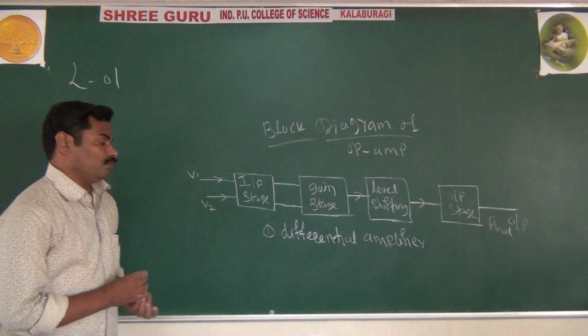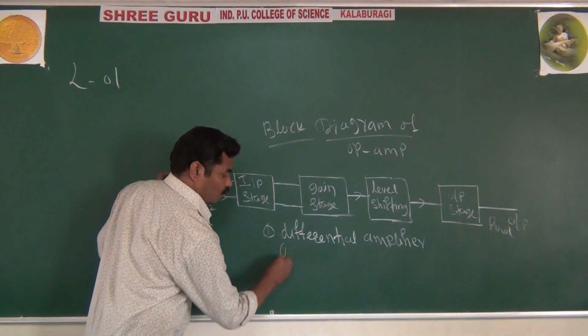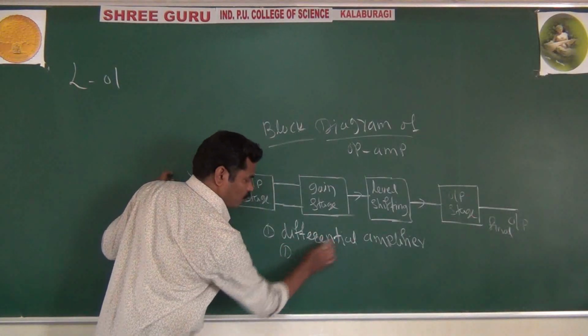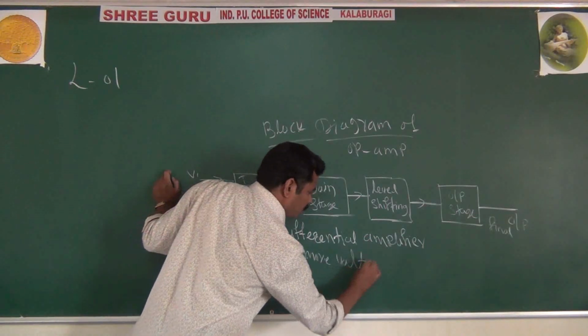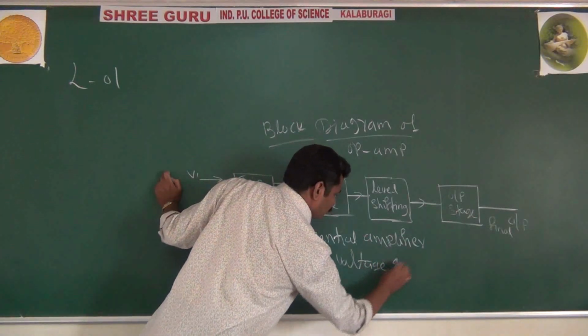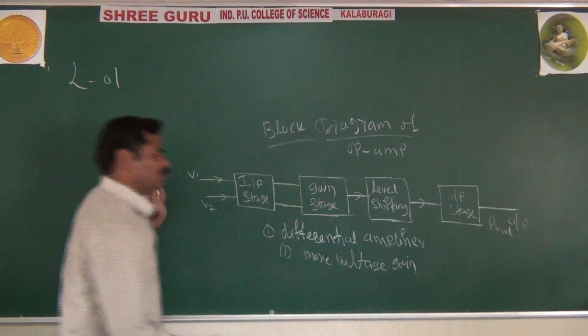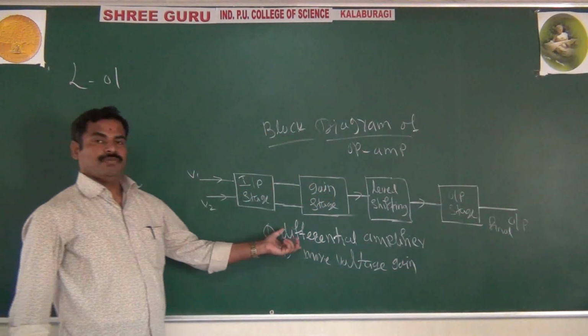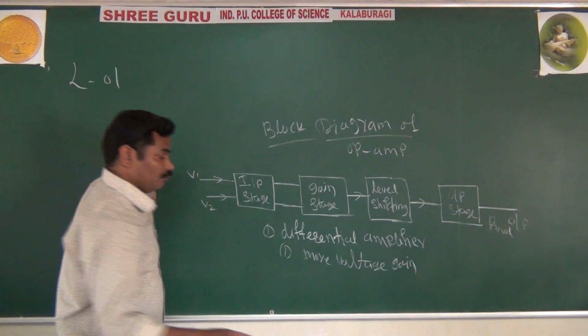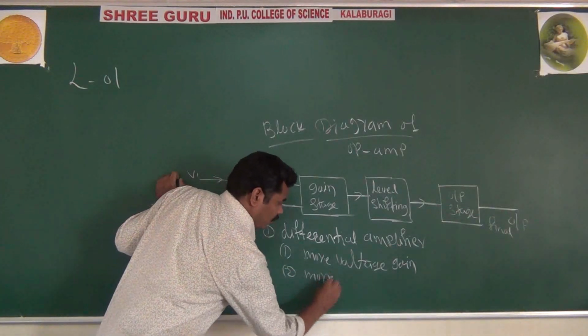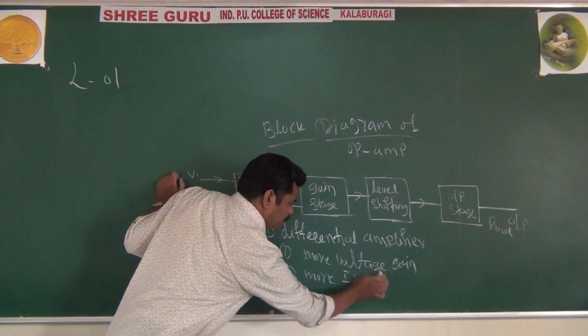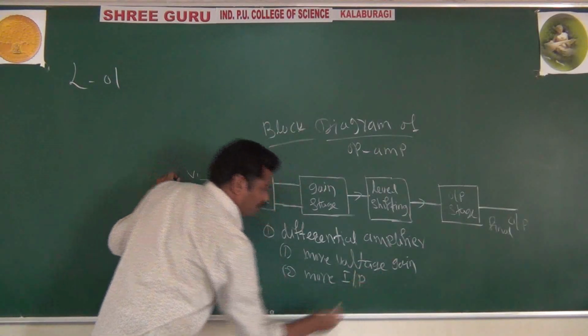The most important thing, we want more voltage gain, and this more voltage gain is given by your differential amplifier. And also we want more input impedance.